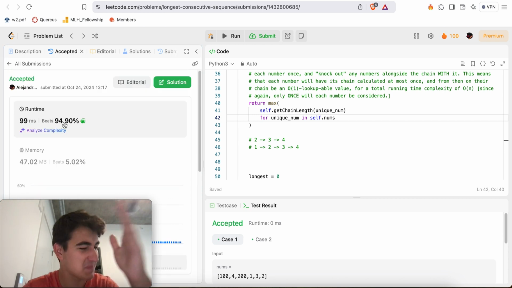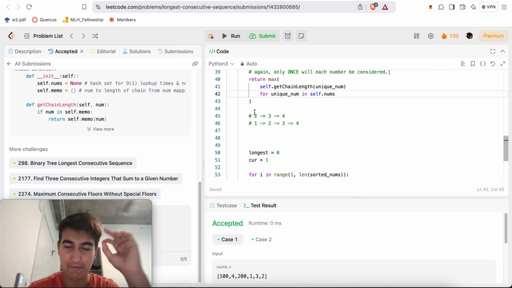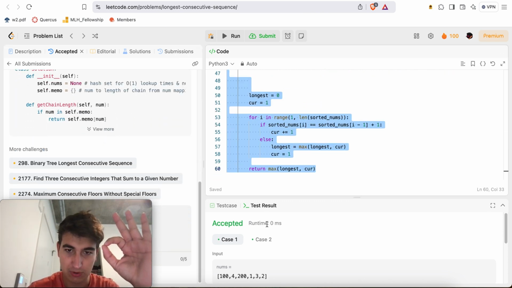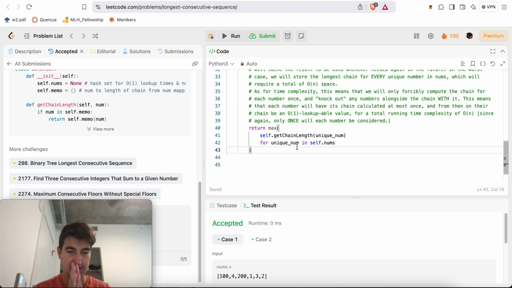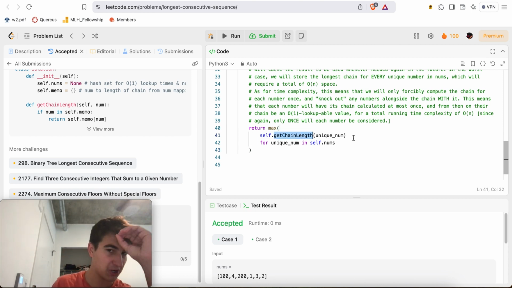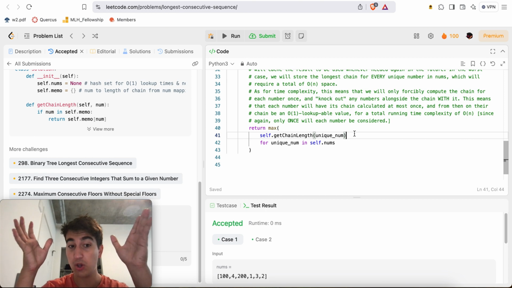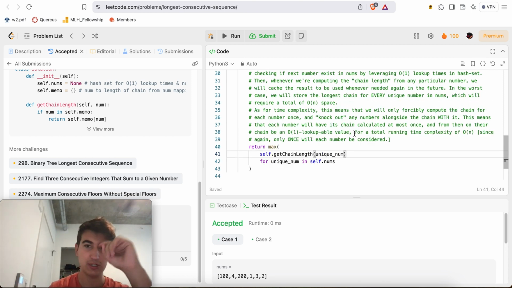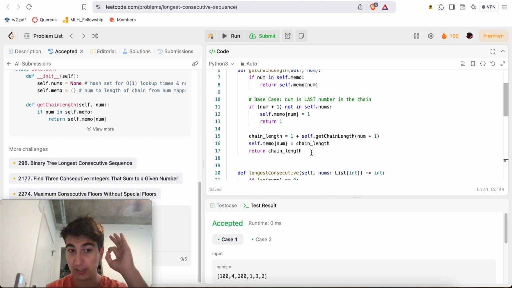Okay, so it is slower just because, again, the Python sort function is extremely juiced up. Now we just need to completely confirm that my solution is O of n time, right? So let's think about this. If I do self.getChainLength, I'm essentially calling this function for every single number in nums, so I'm calling this function n times. And so you'd argue it has to be O of 1 time complexity inside that function. It's not necessarily, right? The worst case time complexity inside this function is actually n, right?